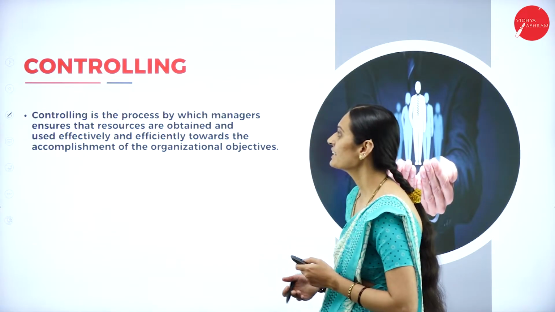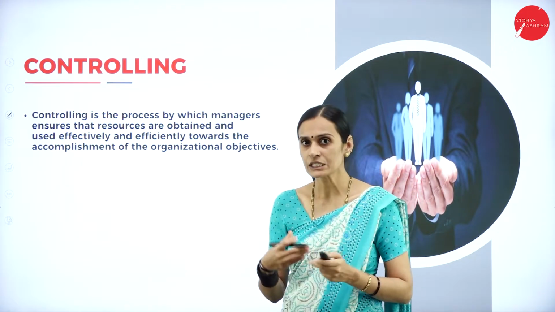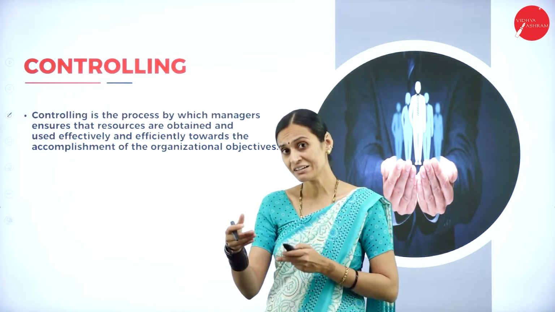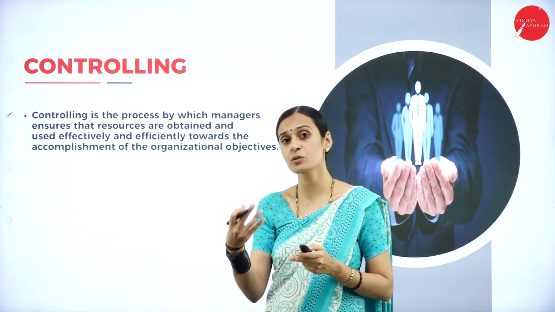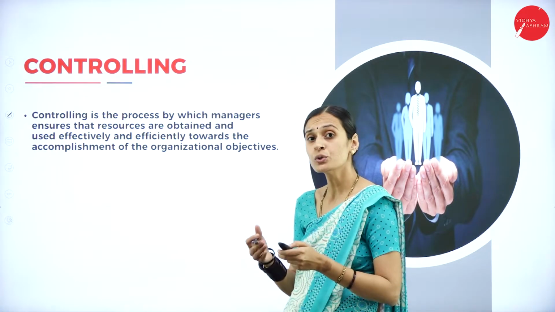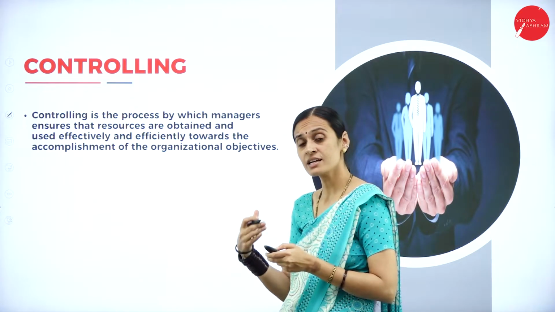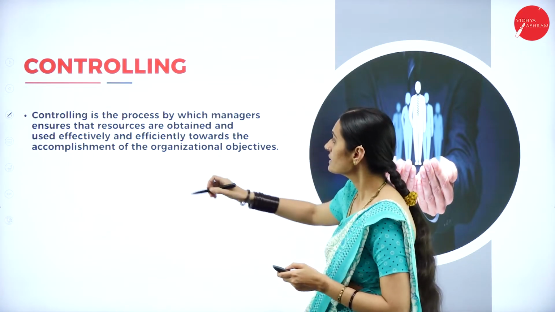And the next one is controlling. Controlling means conformity to standards of work. An efficient system requires the process of control: what to do, and that you have to do the work in this way. That manner is considered controlling.